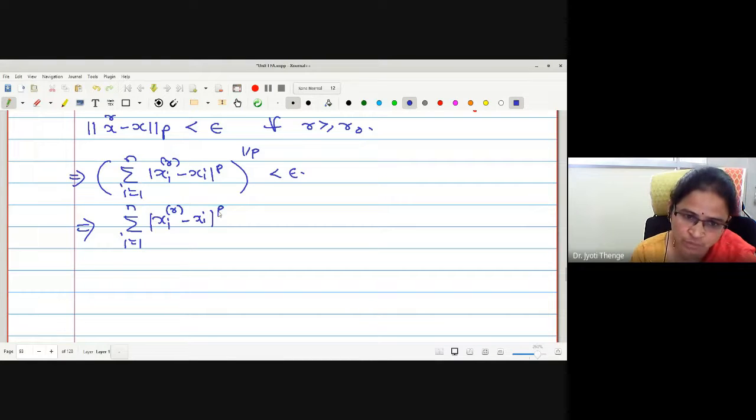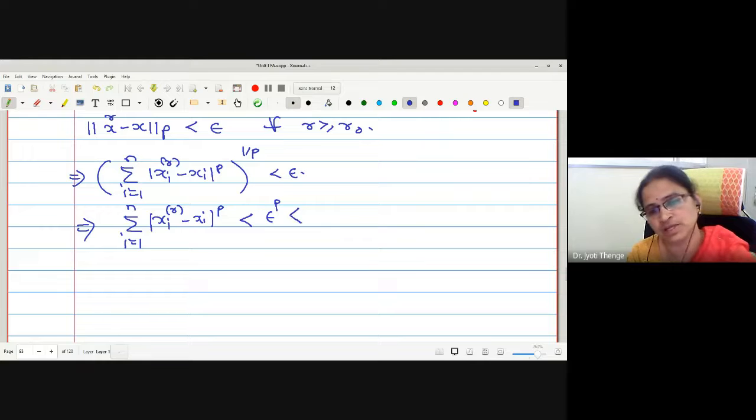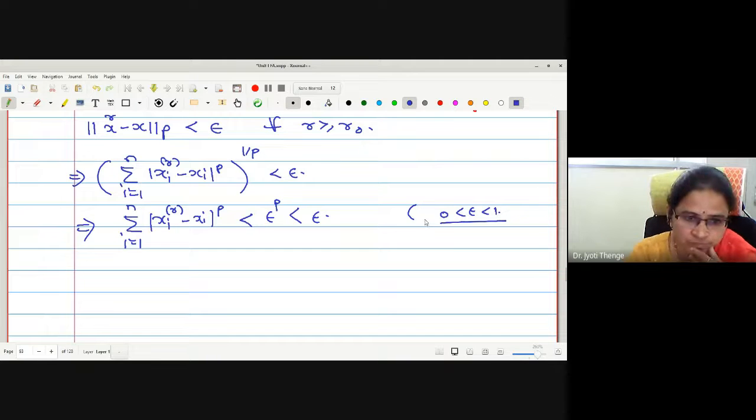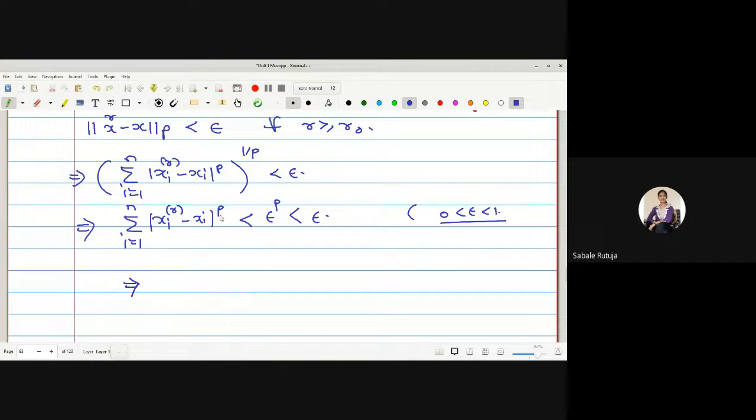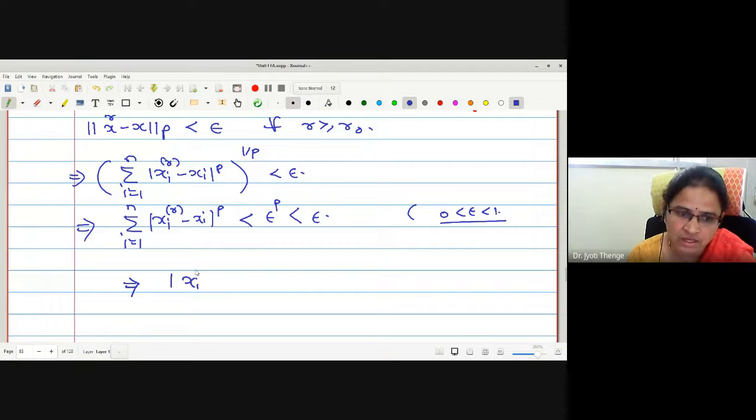If I take pth powers, epsilon raised to p is less than epsilon, since epsilon is between 0 and 1. Therefore this term is less than epsilon. Now, what happens if a summation of non-negative terms is less than epsilon? May I say every term will be less than epsilon? Therefore, I can write every term xi less than epsilon.